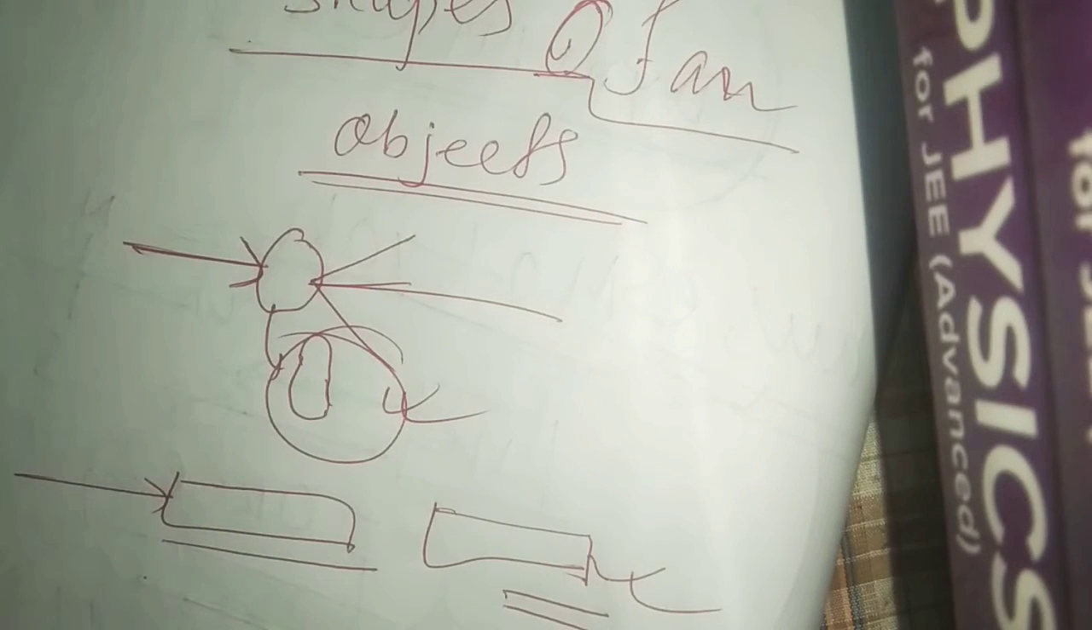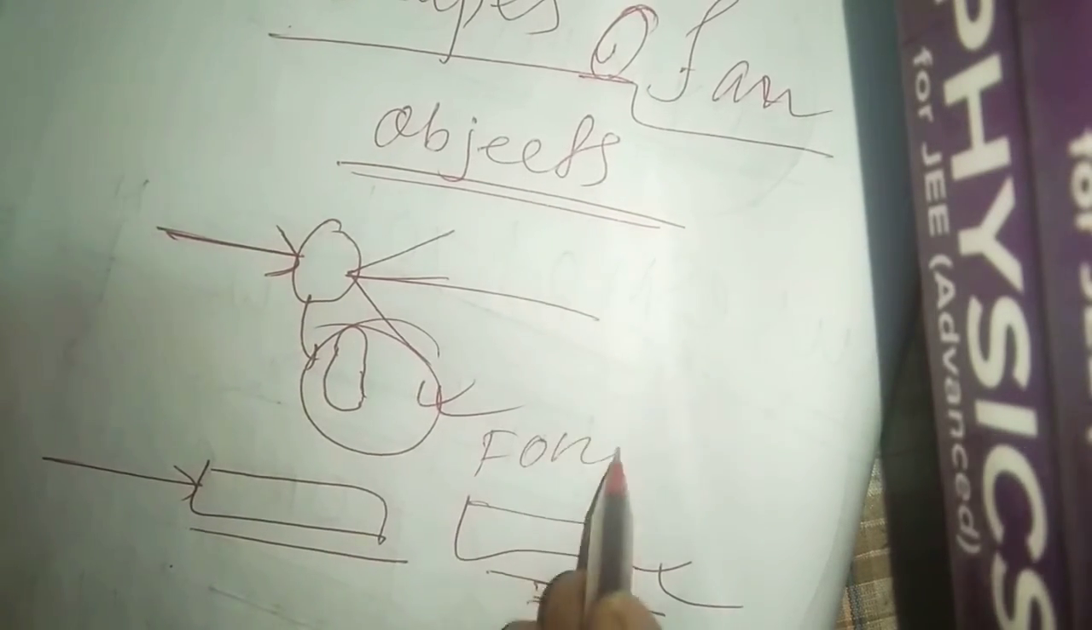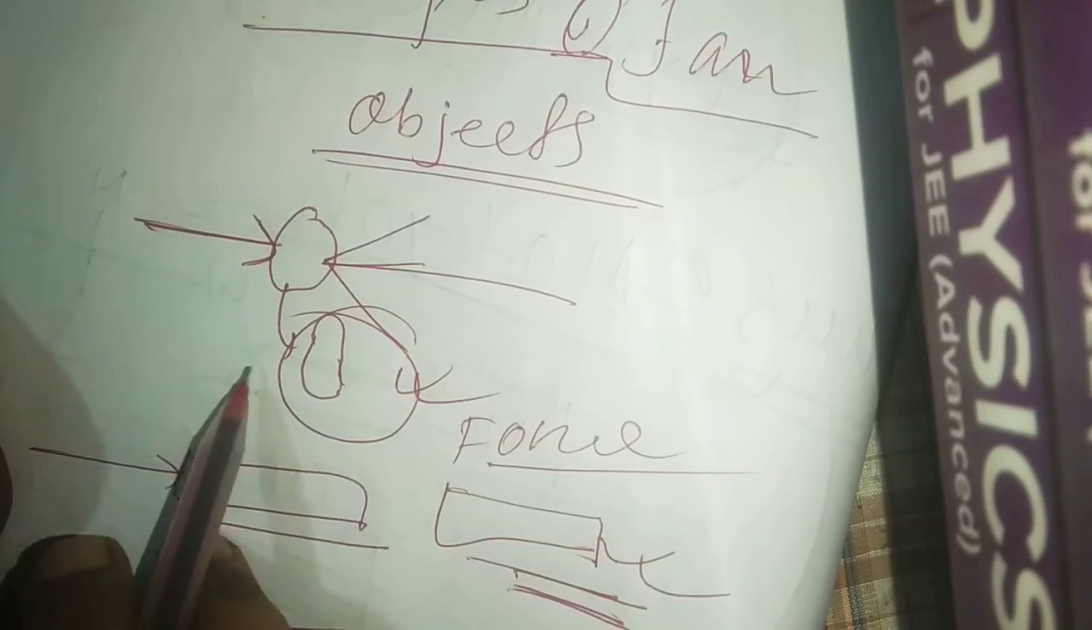Now, it can move something. It can move objects. When an object is moving, we say that it is in motion. As I told you before, the cause behind the motion is force. Now, force is not always the reason of motion. I'm telling you why.